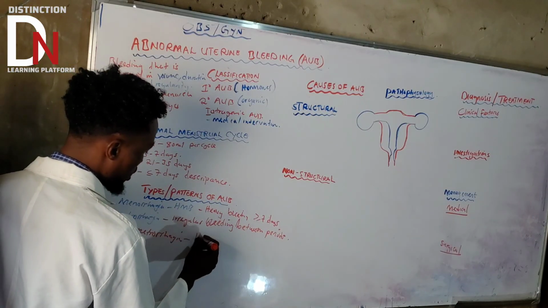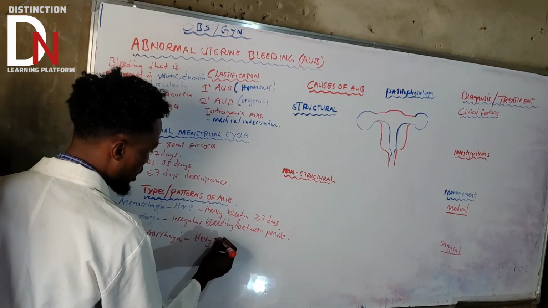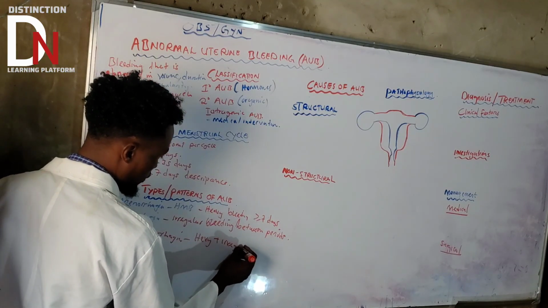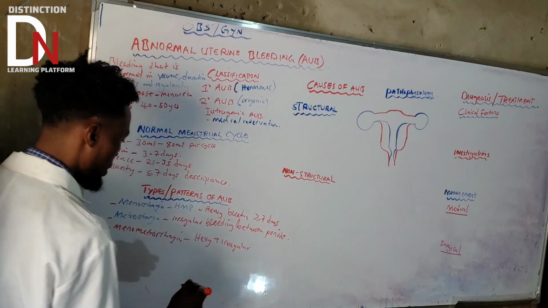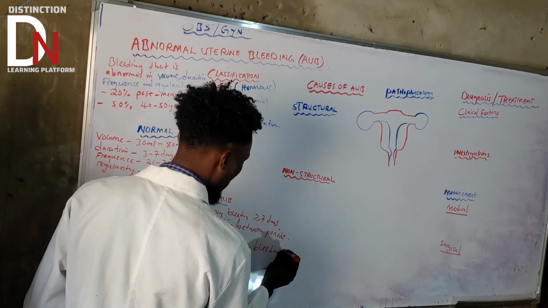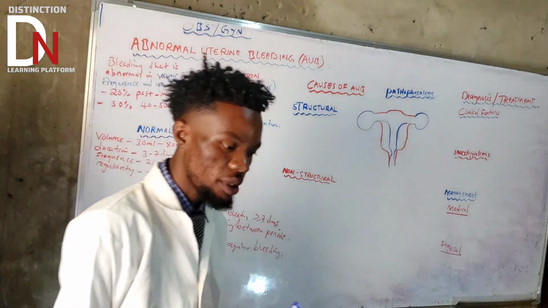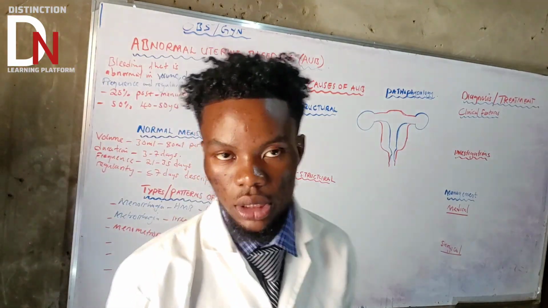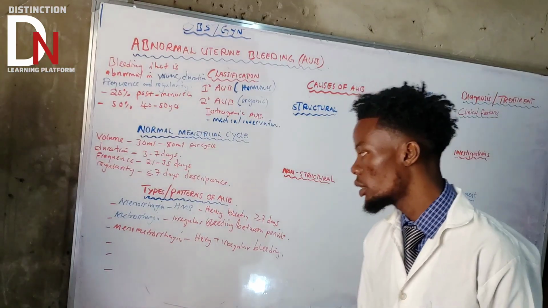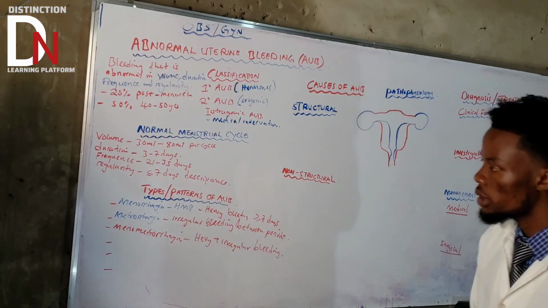So these patients are going to have heavy plus irregular bleeding. That's what we call menometrorrhagia. It's just a combination of menorrhagia and metrorrhagia. Very, very simple to take note of.